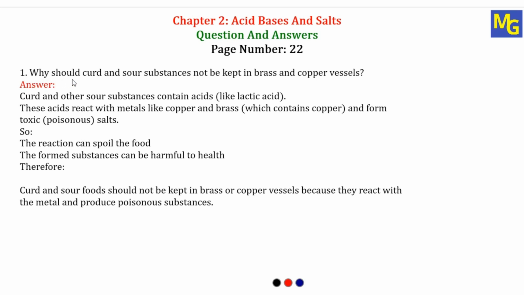Question number 1. Why should curd and sour substances not be kept in brass and copper vessels? So, very simple question. We should not store curd or sour substances in brass or copper vessels. We have to give the reason for this. The answer is, curd and other sour substances, like lemon juice, orange juice, etc., contain acids like lactic acid. Especially curd contains lactic acid and lemon contains citric acid. So these acids react with metals like copper and brass.